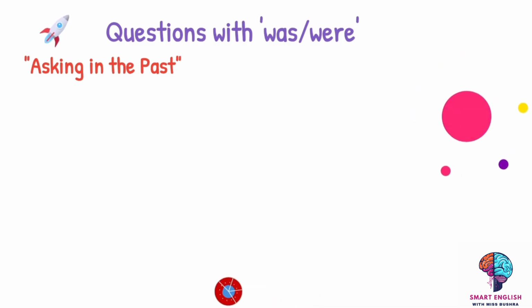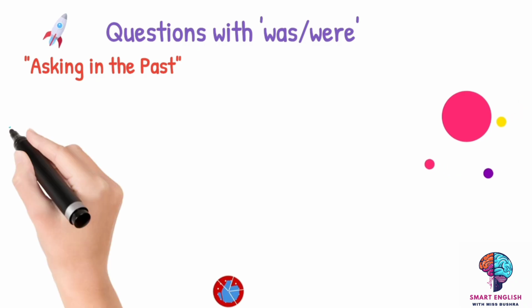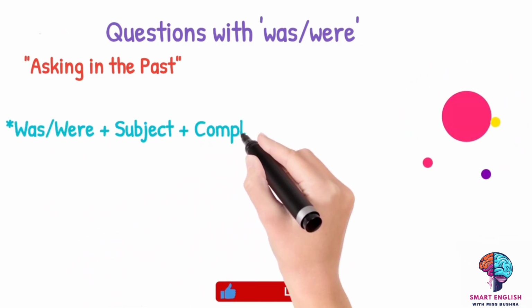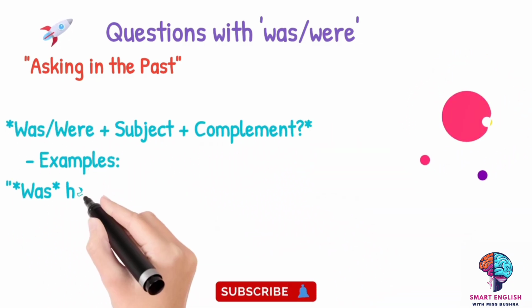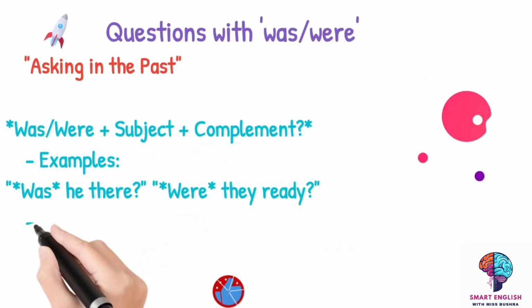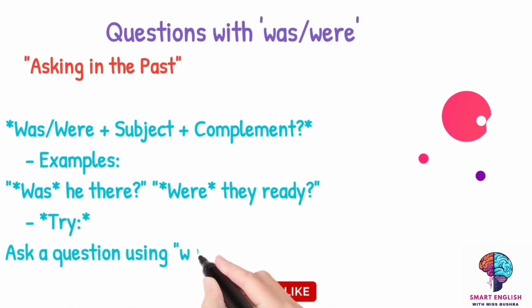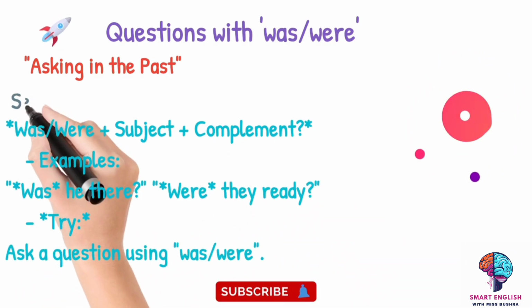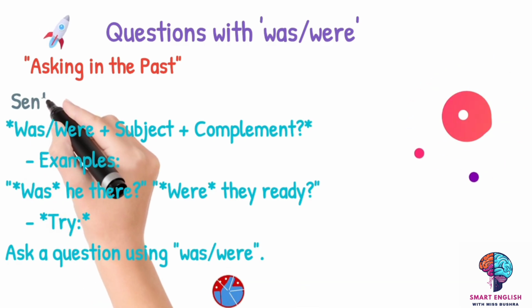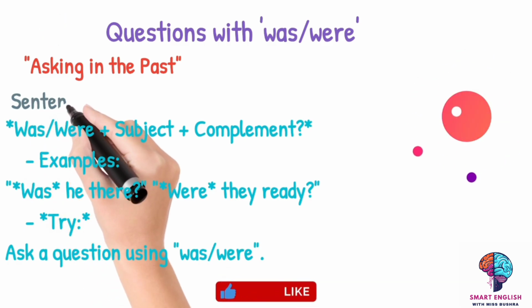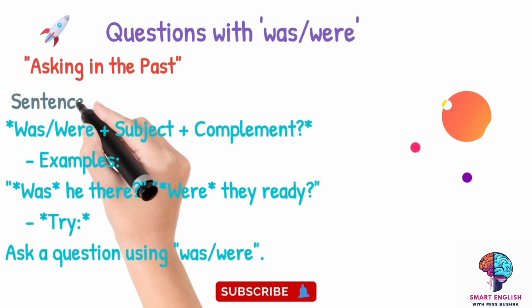Interrogative means question sentences, not affirmative, not negative, interrogative. In question sentences, the structure is very simple. The helping verb comes in front, then the subject. So you are going to put was or were, then the subject, and then the adjective. For example, you can write, was he there? Were they ready? So these are some examples of interrogative.